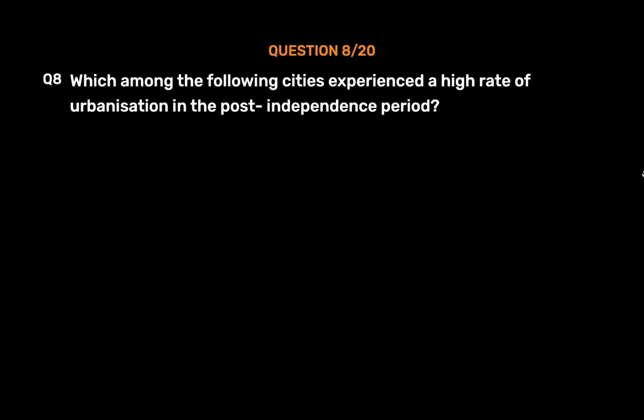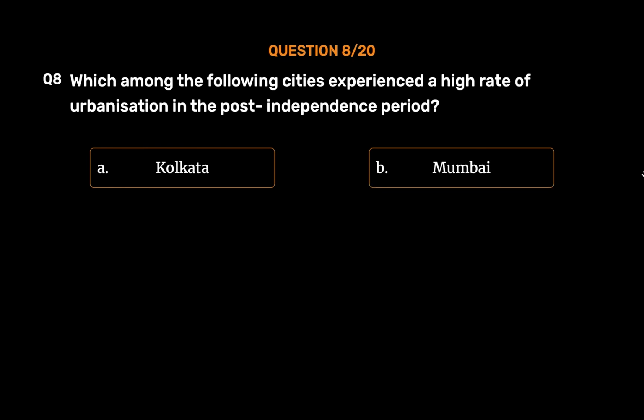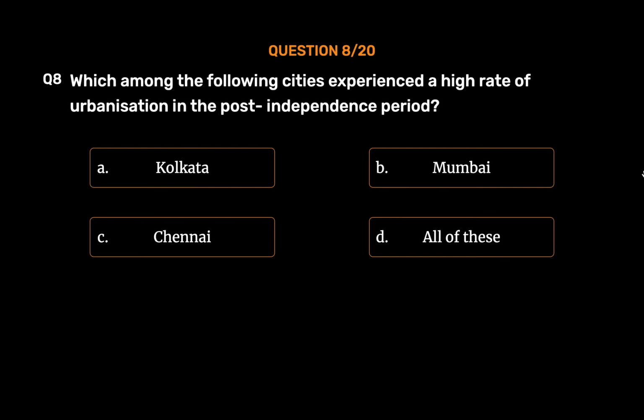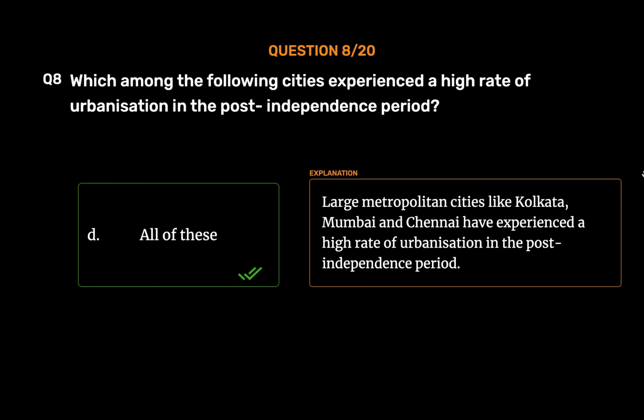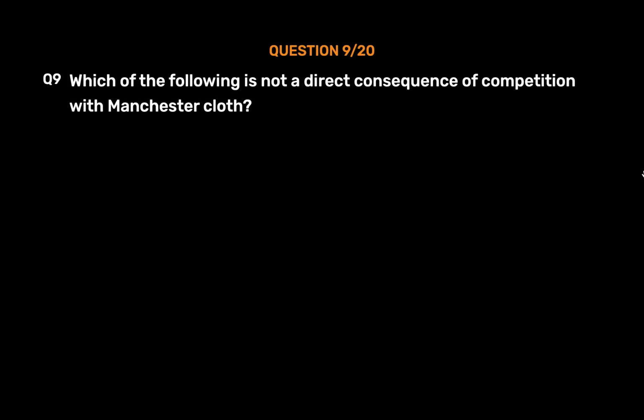Question number 8. Which among the following cities experienced a high rate of urbanization in the post-independence period? Option A. Kolkata. Option B. Mumbai. Option C. Chennai. Option D. All of these. The correct answer is Option D. All of these. Large metropolitan cities like Kolkata, Mumbai and Chennai have experienced a high rate of urbanization in the post-independence period.